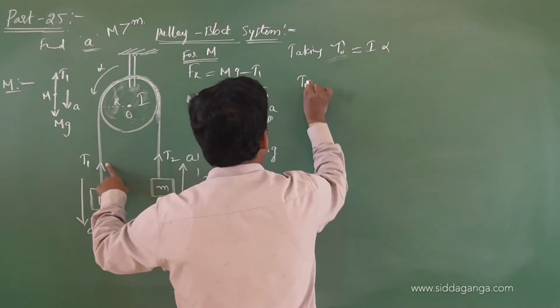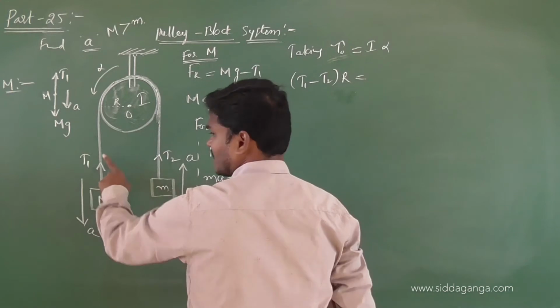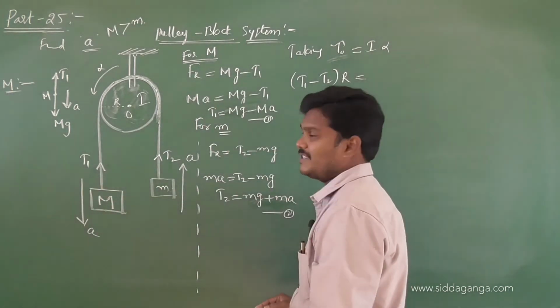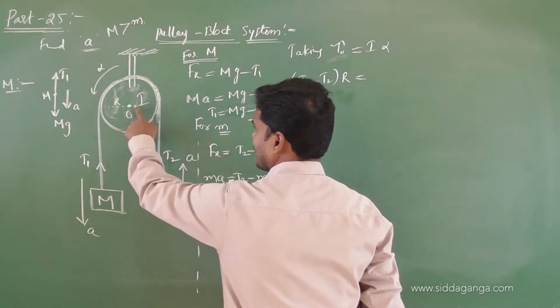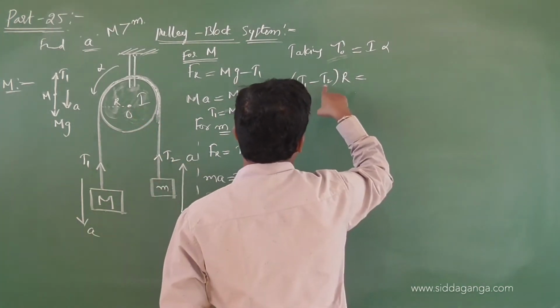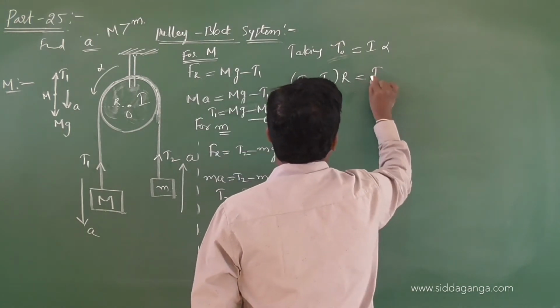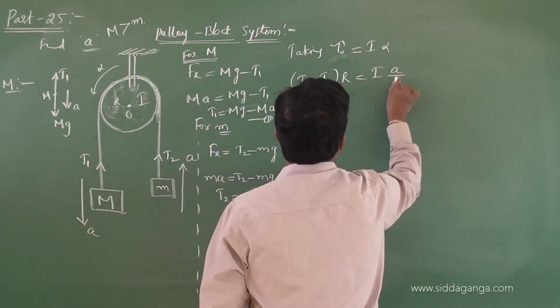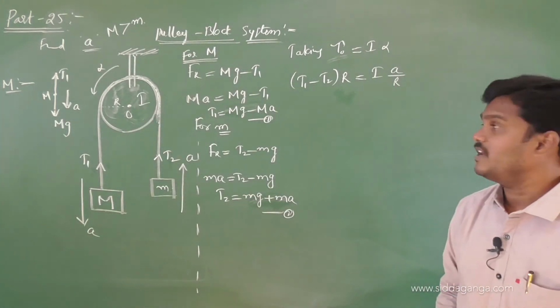So we can write (T1 minus T2) into distance. What is the distance? R. One is clockwise, the other one is anti-clockwise. That's why I am taking T1 into R minus T2 into R, which is nothing but (T1 minus T2) into R, equal to I alpha. Alpha we can write as a by R, since a is equal to R alpha.